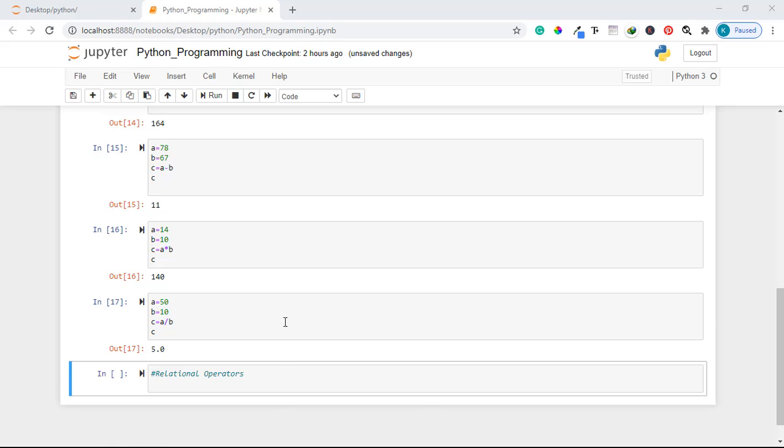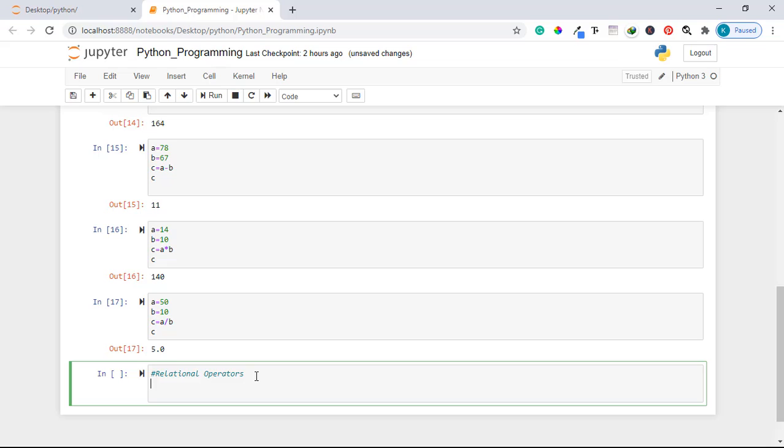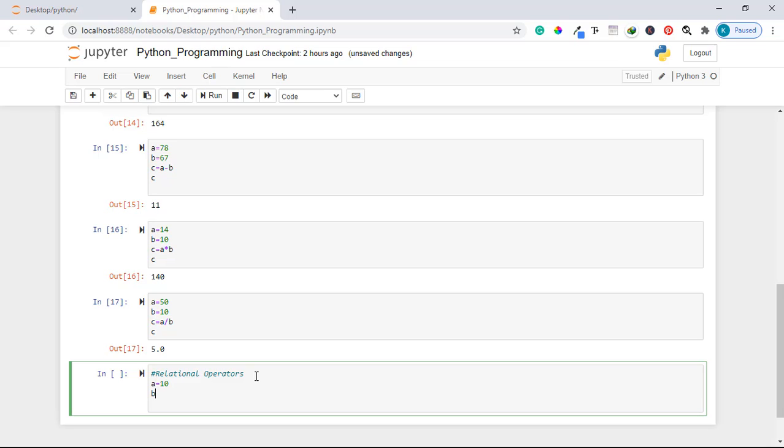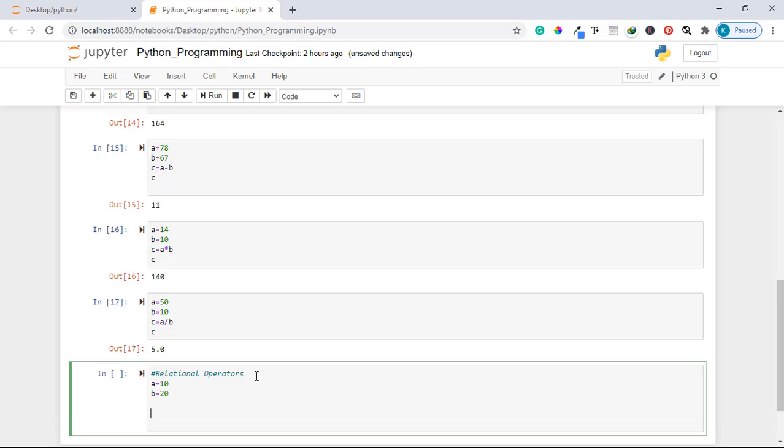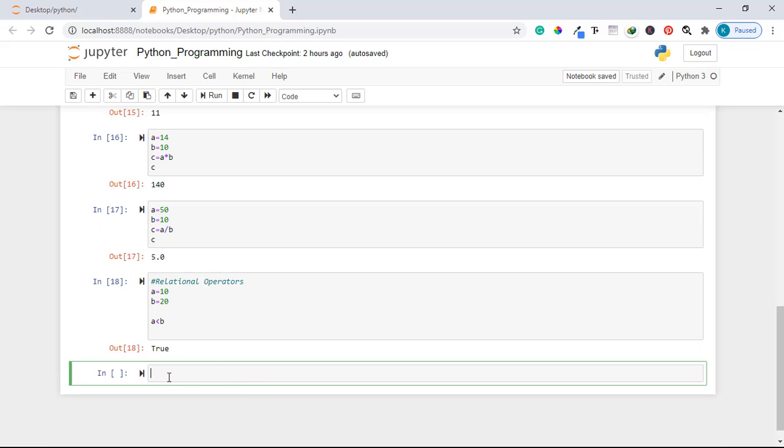Let us now create two variables. Let's say variable a, and let me assign a value of 10, a variable b, and let us assign a value of 20. So now, if I want to confirm the relation between these two variables, I can say if a is less than b, and then if I run this, it will print true, because actually a, which has a value of 10, is less than b, which has a value of 20.